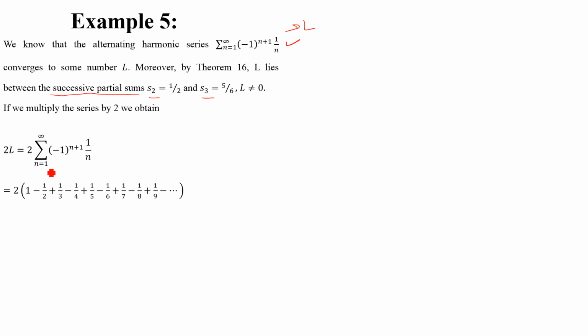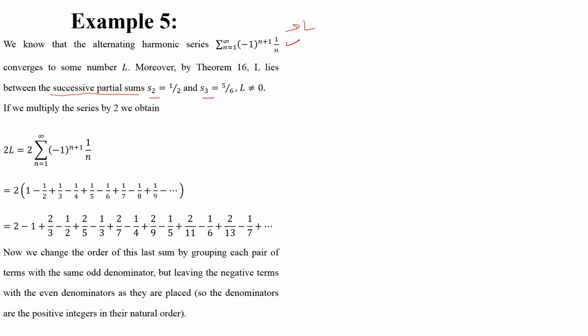Just repeat this sum over all the terms. So now what we did, this is interesting, we just multiplied 2 to every term inside the brackets. So we have 2 minus 1 plus 2 over 3 minus 2 over 4, that is 1 over 2. So 2 over 5 minus 2 over 6, that is 1 over 3, and so on.